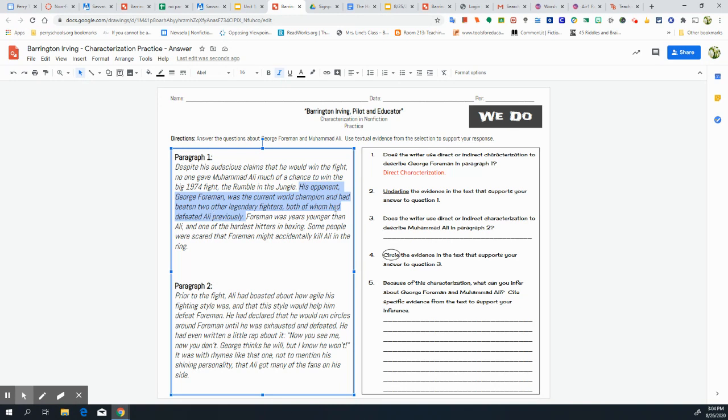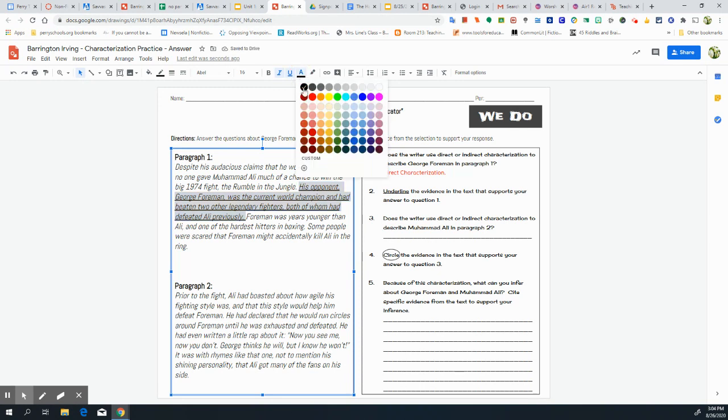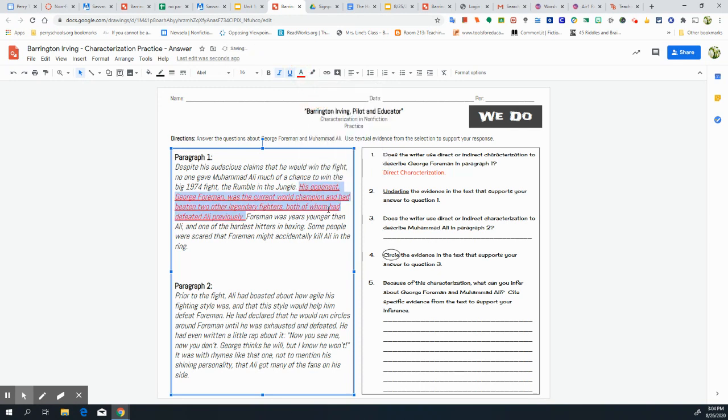Okay? I don't have to guess. I don't have to infer that. It's telling me point blank about the fighters and what George Foreman had done. So I'm going to underline those. So I've highlighted the text. I'm going to go up to my toolbar, click underline, and I'm actually going to change the text color just to make it easier to see. All right. So his opponent, George Foreman, was the current world champion. Again, I can look that up and I don't have to guess that. He'd beaten 2 other legendary fighters, and both of those fighters had defeated Ali. All right. That is the direct characterization, and I've underlined that.